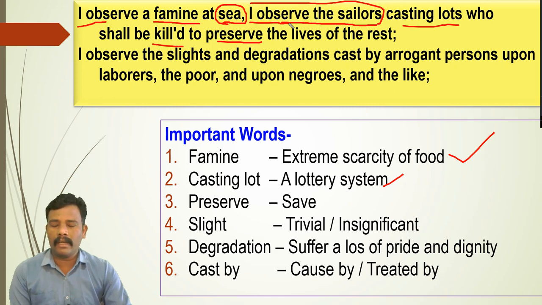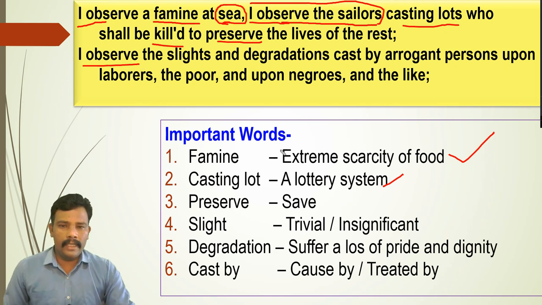This is nothing but repetition in the poem, or you can say this is also anaphora. Anaphora means repetition of a word or a phrase at the starting of the sentence of the stanza or the poem. These are the important words. Famine means extreme scarcity of food, casting a lottery system, preserve means save.